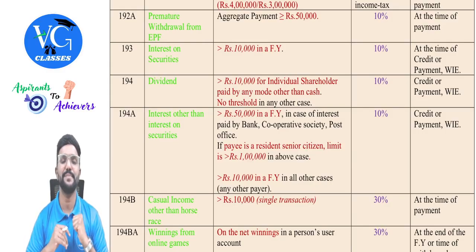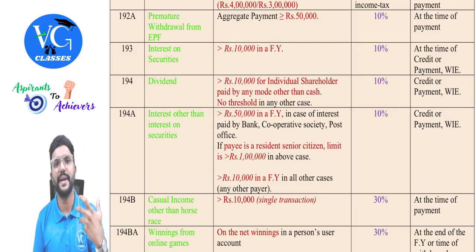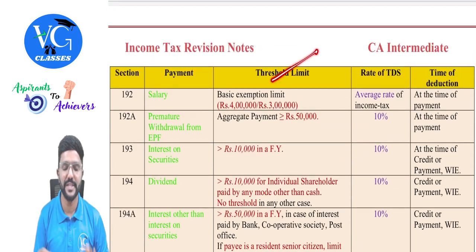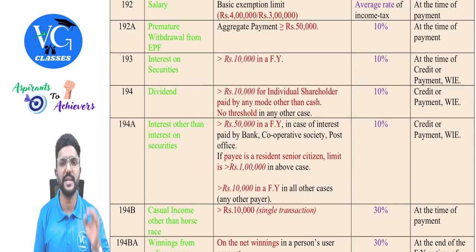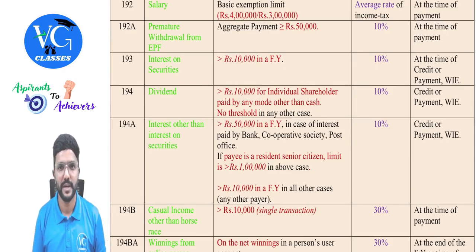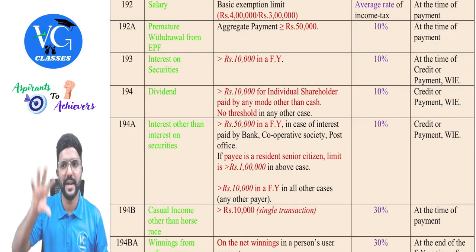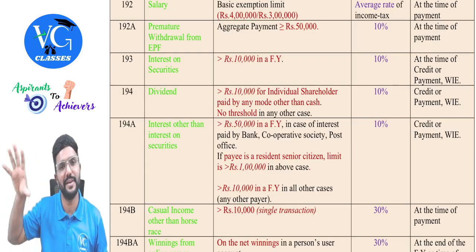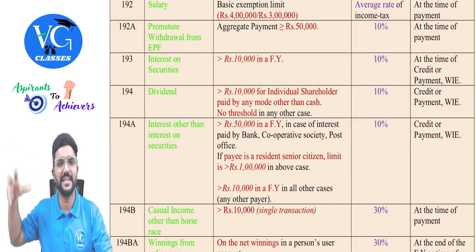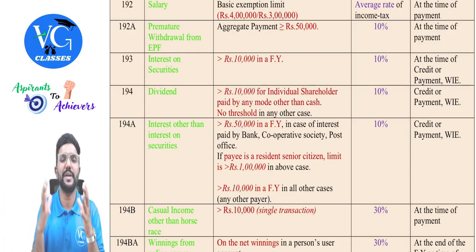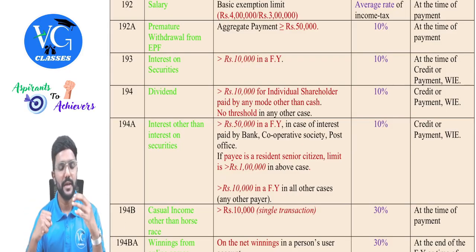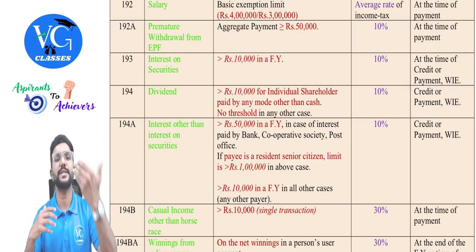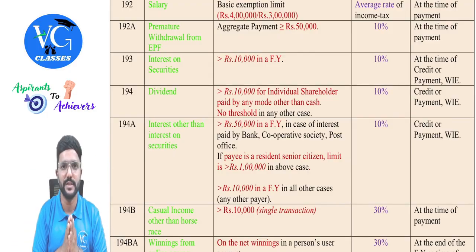Okay. And guys, please be careful. TDS has to be deducted only if the amount paid is more than the threshold limit, which is given in this column. And wherever the threshold limit is given in most of the sections, it is per financial year, guys. There are a few exceptions; when I go to that particular section, I will explain it. But until and unless I tell specifically, whatever threshold limit is given in that section is for a financial year.